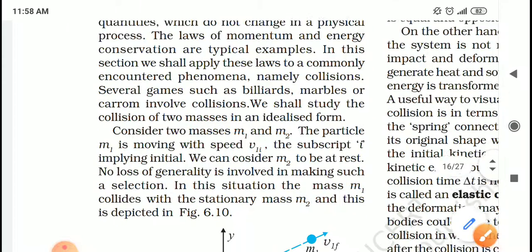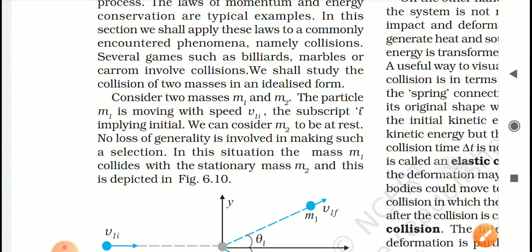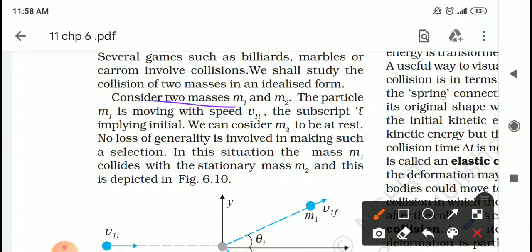Okay, students. Consider two masses m1 and m2. Particle m1 is moving with velocity v subscript 1i. The subscript i implies initial.